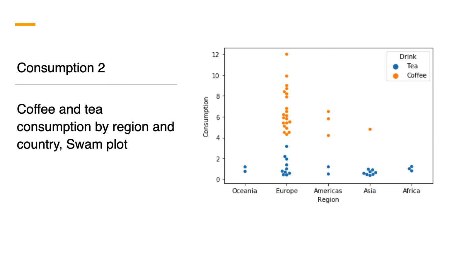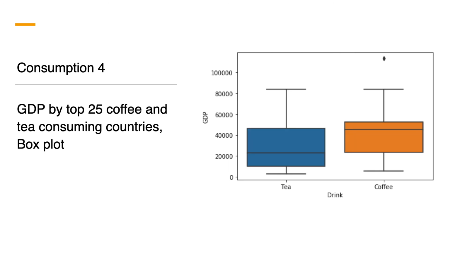I also wanted to look at other relationships with coffee consumption. This graph shows a swarm plot of the top 25 coffee consumption countries and the top 25 tea consumption countries per capita. As discussed, coffee consumption is skewed to European countries. However, tea consumption is spread across all continents.